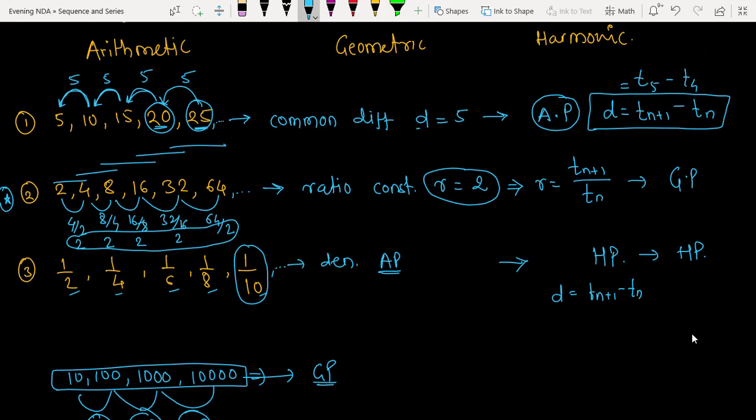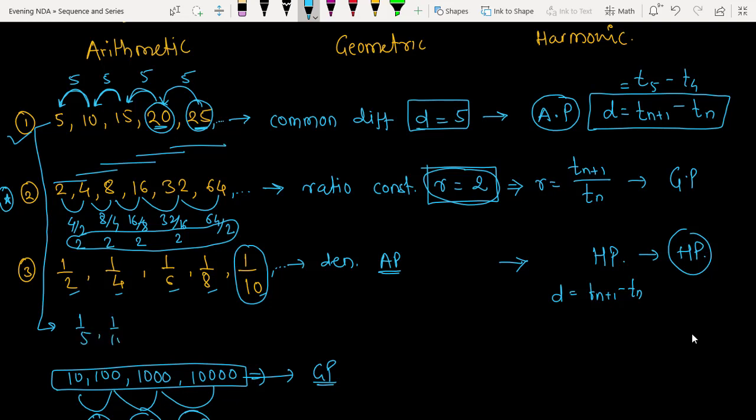What happens in arithmetic? D is constant. What happens in geometric? R is constant. Harmonic is one of the simplest. If you know the arithmetic, the harmonic is nothing but the reciprocal. If this is given in AP, I can get the harmonic progression also. How? Just flip this upside down. So 1 by 5, 1 by 10, 1 by 15, 1 by 20 and 1 by 25. That's it, this is our harmonic progression. So harmonic progression is nothing but the reverse of the arithmetic progression.